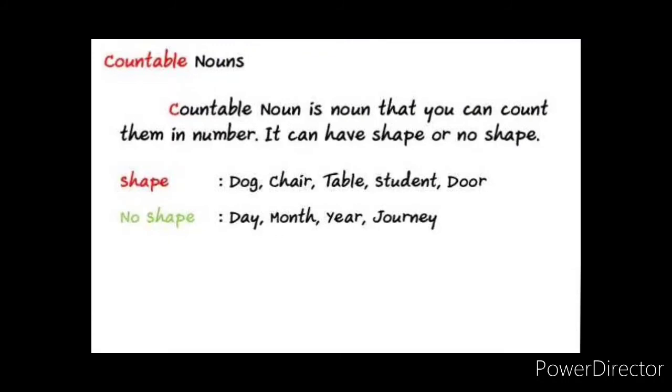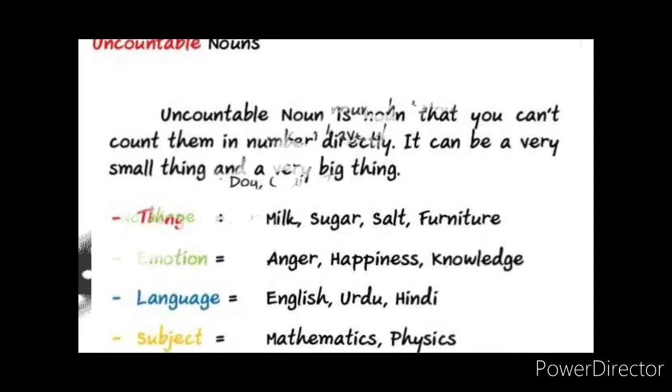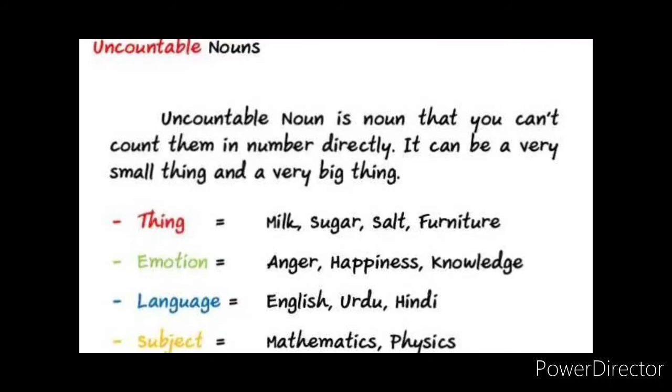Next, move on to the uncountable nouns. Look at the uncountable nouns here, children. An uncountable noun is a noun that you cannot count in number directly. It can be a very small thing or a very big thing, but it cannot be changed. In countable nouns, we can change into plural form, but uncountable nouns we cannot change into plural form. That is the important thing, children. So uncountable nouns are nouns that we cannot count in numbers, and we cannot change into plural forms also.